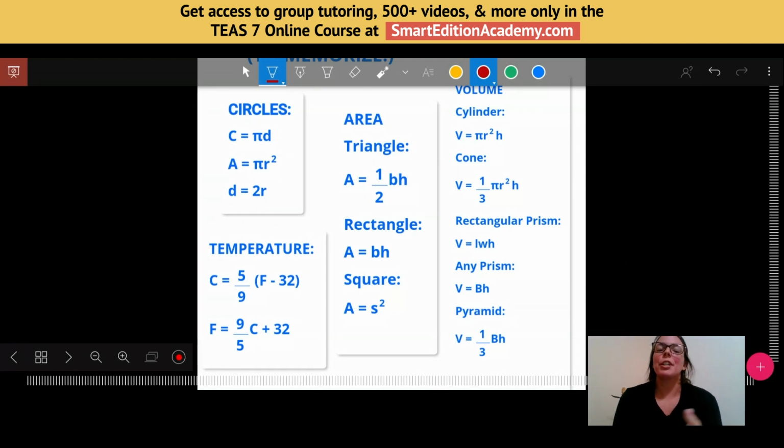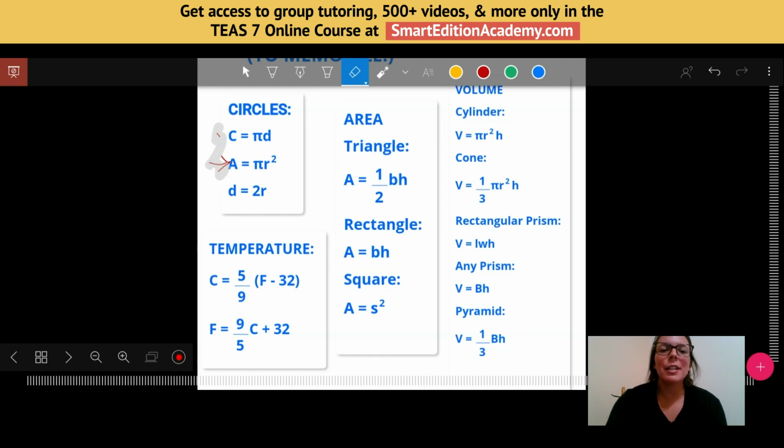Because we can use a 4-function calculator, that allows us to do the math a little bit easier. So again, another thing you might want to have handy today is that calculator so that you can do some of these examples with me. So we've got circumference here. And then the next one here is area. So area is going to equal pi times the radius squared.